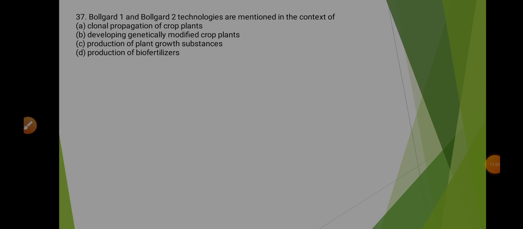So now coming to the options, it says clonal propagation of crop plants. So option A is wrong, because we have seen that Bolgard 1 and 2 are genetically modified plants which are pest resistant. Second is developing genetically modified crop plants. This statement is correct. Option C says production of plant growth substances. This is wrong. And option D says production of biofertilizers. This statement is also wrong. So here the correct option will be B.